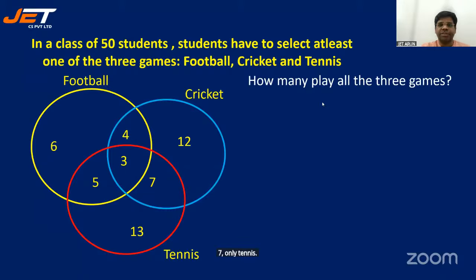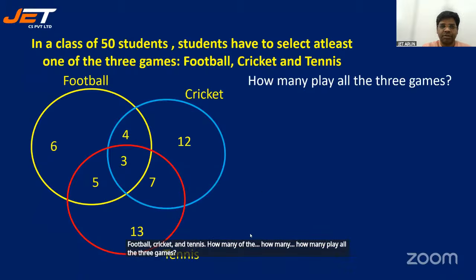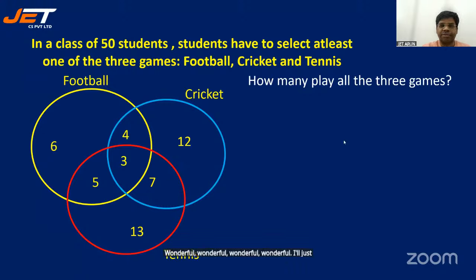Look at this Venn diagram and answer the questions, students. In a class of 50 students, students have to select at least one of the three games: football, cricket, and tennis. How many play all the three games? Wonderful. Good. 3 is absolutely right.